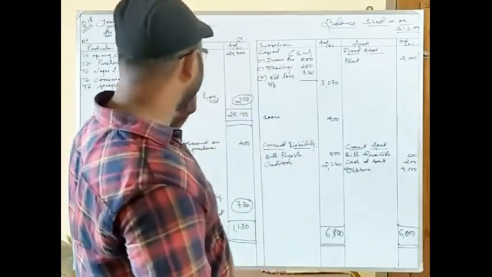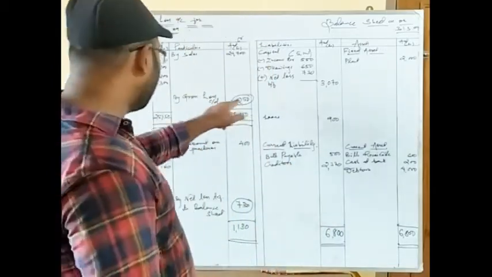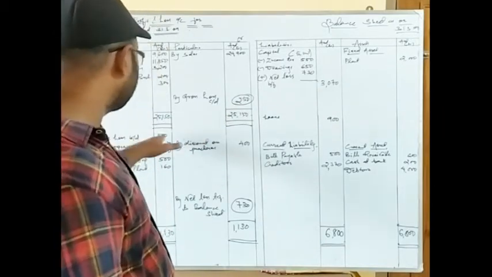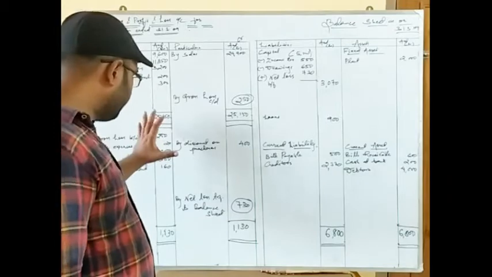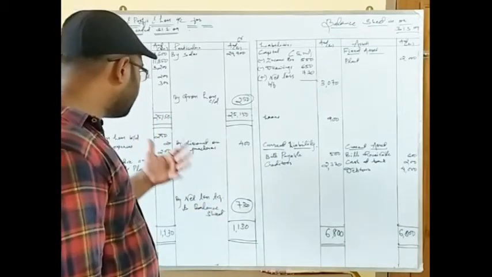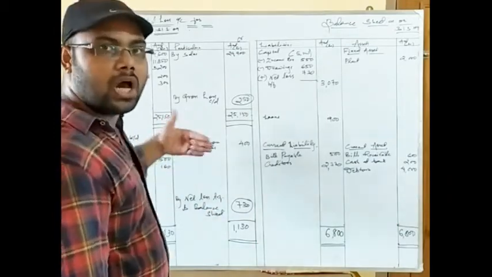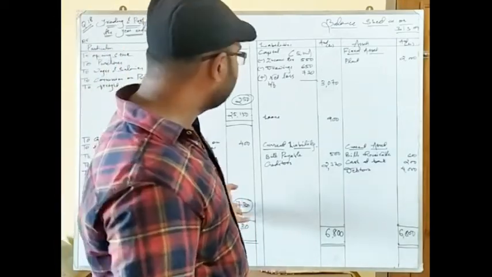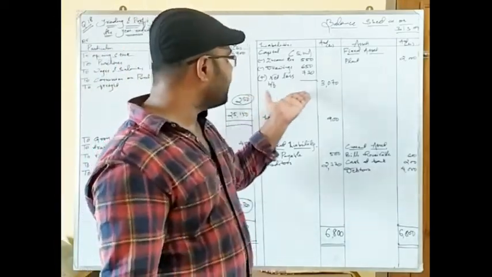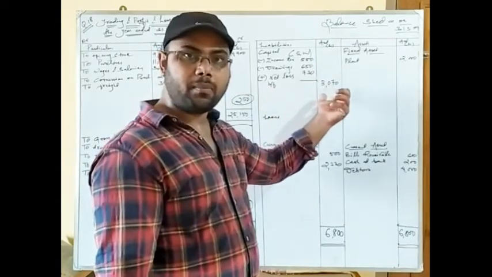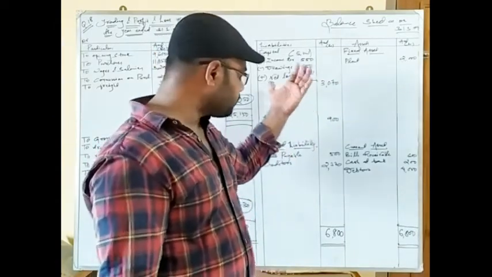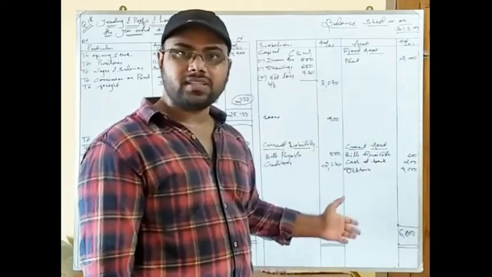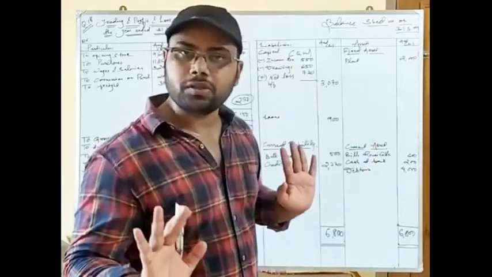Okay, we have got the correct answer in the form of gross loss. I have taken it as brought down to the debit side, and the opposite side, that is gross loss brought down 250. We have got the correct answer as net loss because the indirect expenses are more than the indirect income. So we got a loss of 730. Similarly, the same net loss is brought forward to the balance sheet, and we made the adjusted capital amount as I have shown you here. And the total of the liability side and the asset side tallies and matches, or comes to the correct answer that is given in the question.